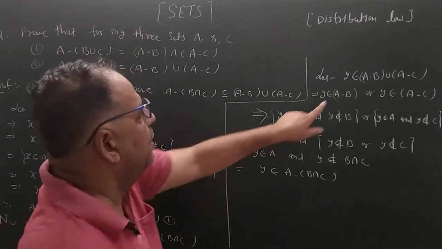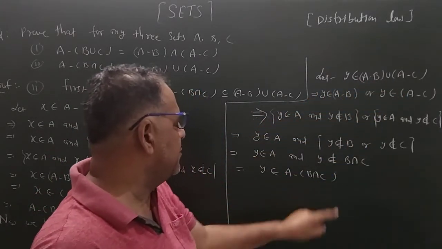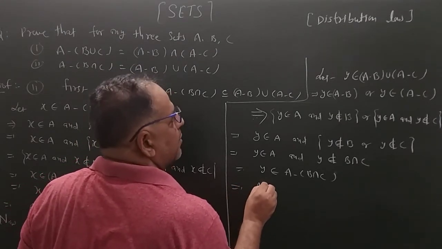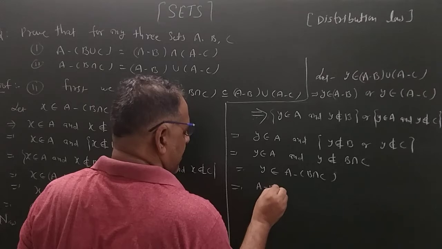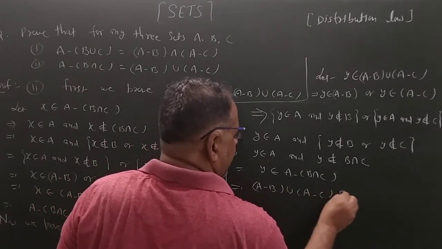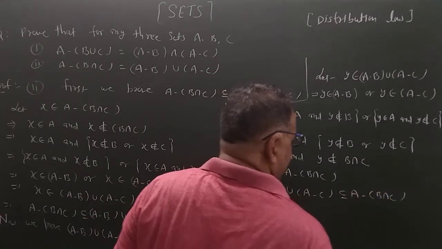So we start with Y belongs to (A minus B) union (A minus C) and end with A minus (B intersection C). This implies that (A minus B) union (A minus C) is a subset of A minus (B intersection C).